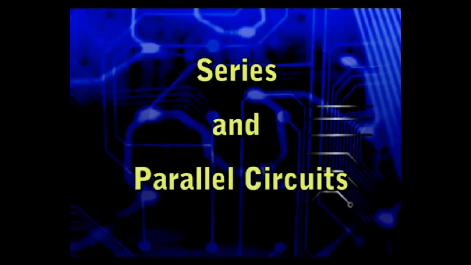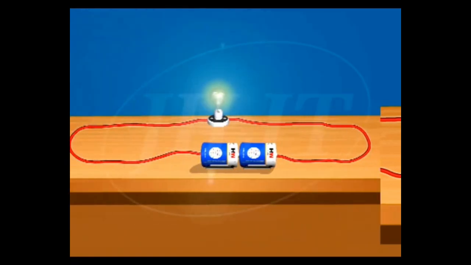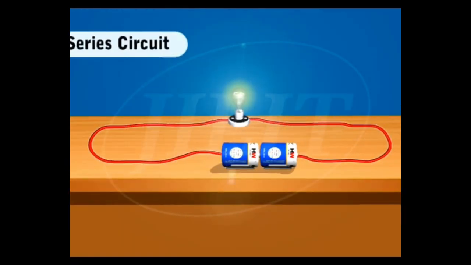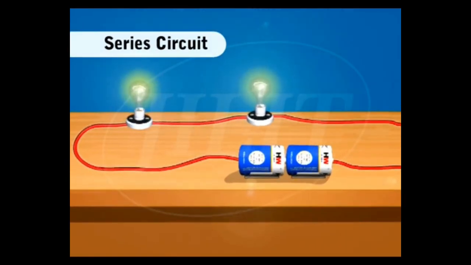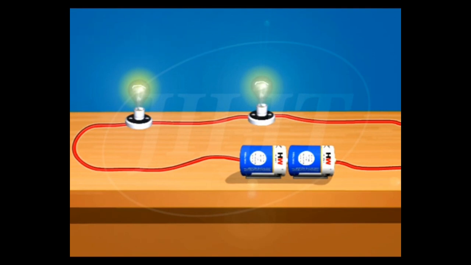Series and parallel circuits. Two or more bulbs can be connected in series or parallel combination. In a series circuit, all bulbs are connected one after the other in the same path.